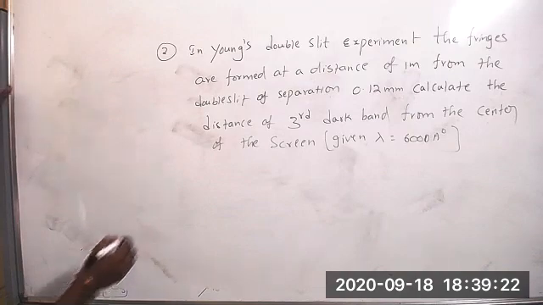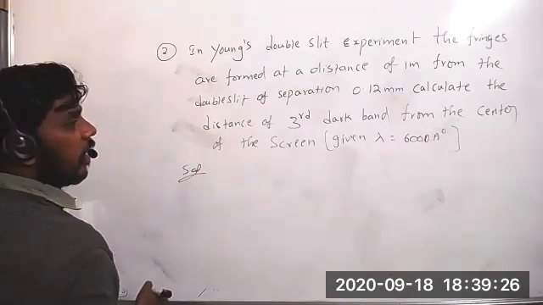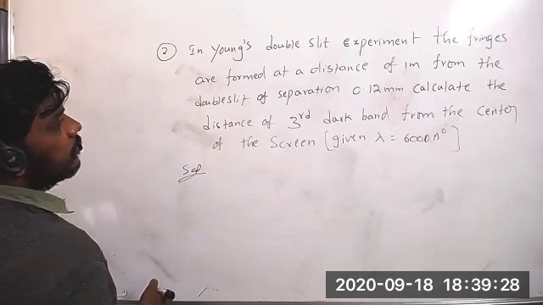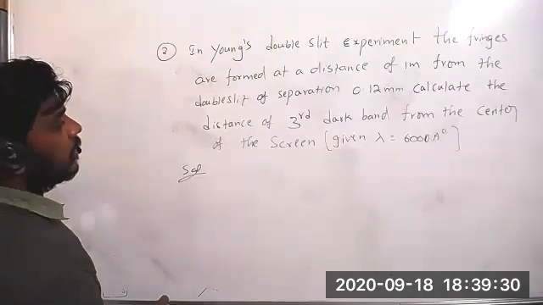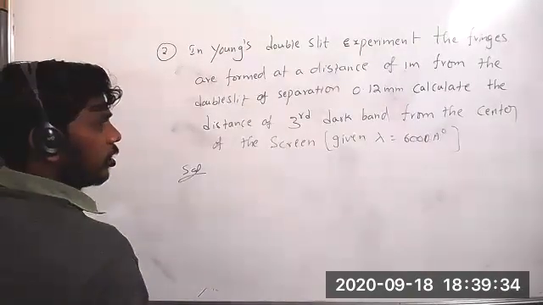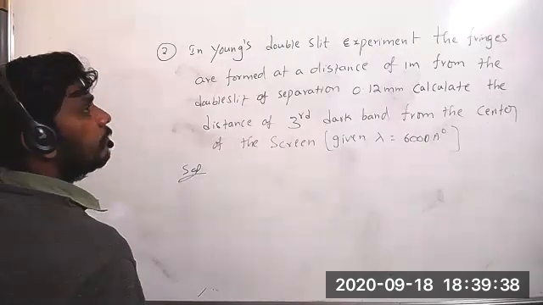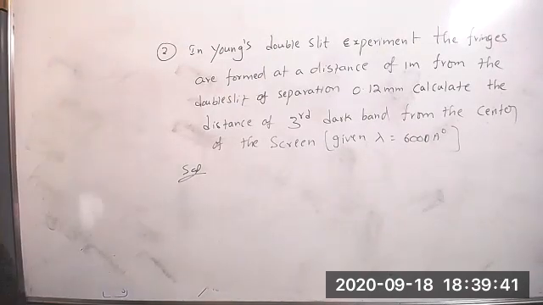So what formula do we have to use here? Dark fringe. What they are asking: calculate the distance of the third dark fringe. So what formula can we use? Can you say that? Hello.